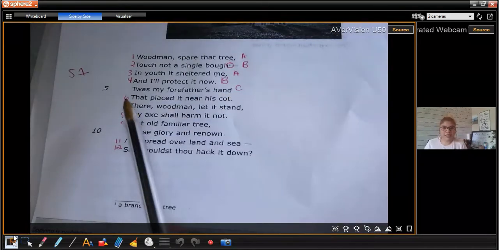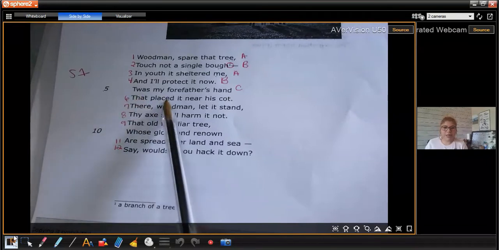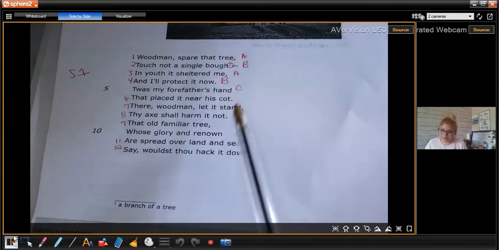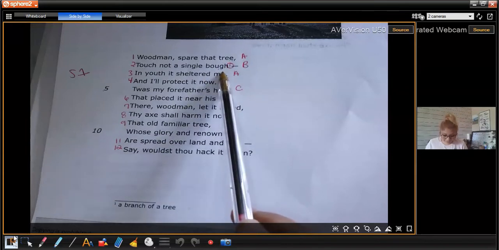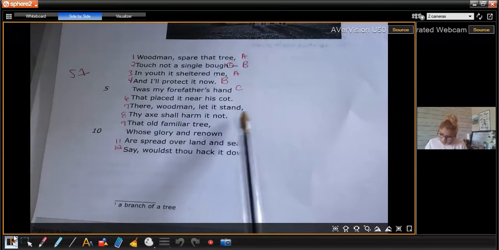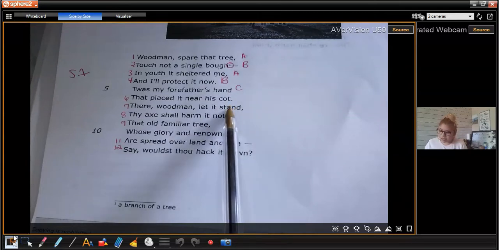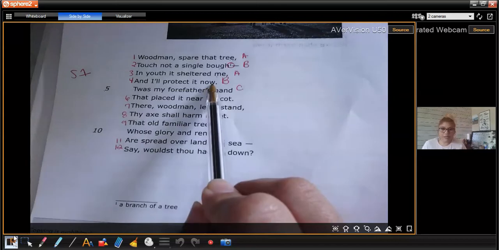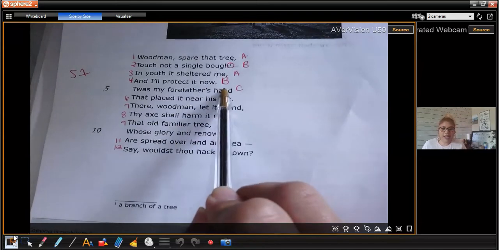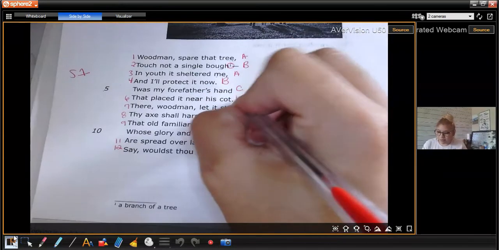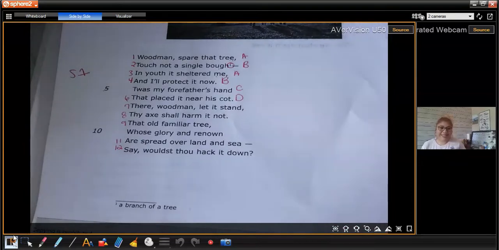Let's see the next line. Line 6. That placed it near his cot. Cot and tree. No. Cot and bough. No. Cot and me. No. Cot and now. No. Cot and hand. No. Remember the same rhyme, the same sound. So this one needs a new family, so now it is D.